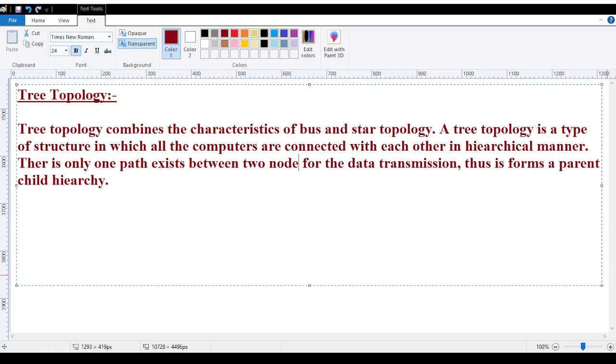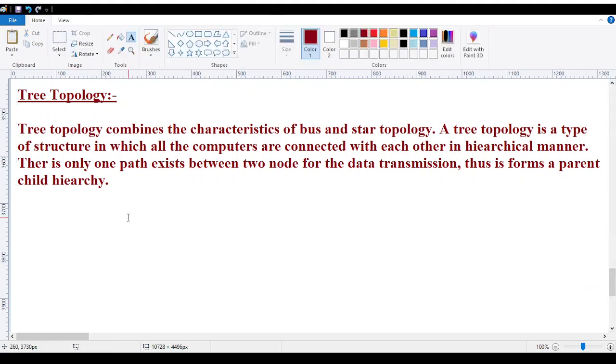Okay, this is the definition of the tree topology, right? It combines the characteristics of the bus and star topologies. What is the characteristic of bus? That all the connections are made with one single cable. And what is the characteristic of a star? That all the nodes connect to one central point. These are the characteristics of these two topologies. A tree topology is a type of structure in which all the computers are connected with each other in a hierarchical form.